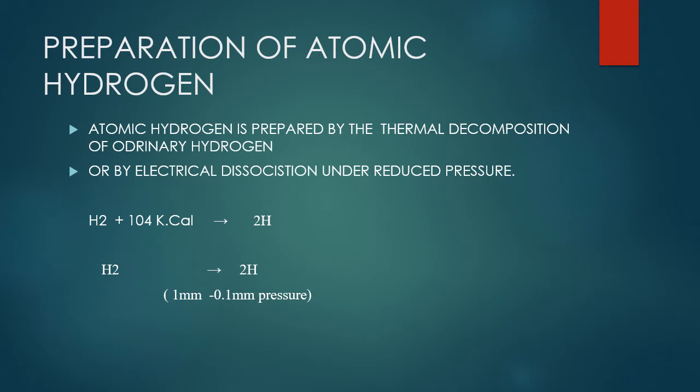The same molecular hydrogen can also be decomposed into atomic hydrogen by passing an electric current through it, or by passing molecular hydrogen at a reduced pressure. The pressure taken is 1 millimeter to 0.1 millimeter. This is enough to break molecular hydrogen into atomic hydrogen.